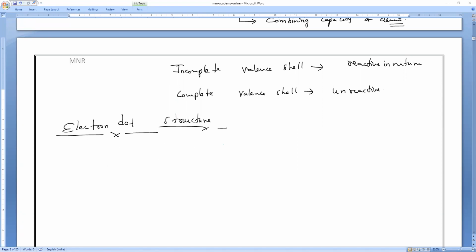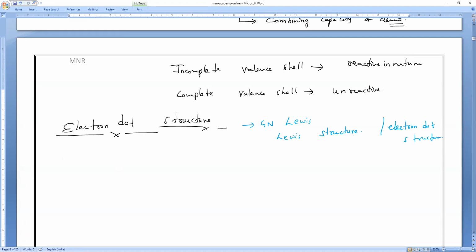So remember all of you, this electron dot structure was introduced by G.N. Lewis. That is why it is also called what? Everybody? Lewis structure. Lewis structure we can also call it what? Electron dot structure. Please remember that. Okay, so this is the simplest method to represent the elements.